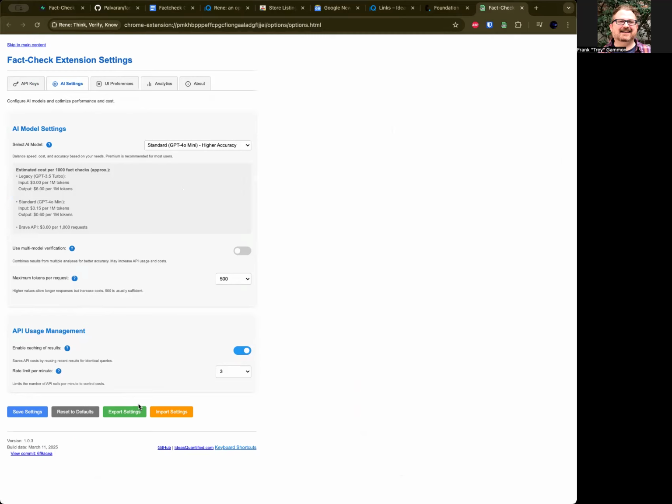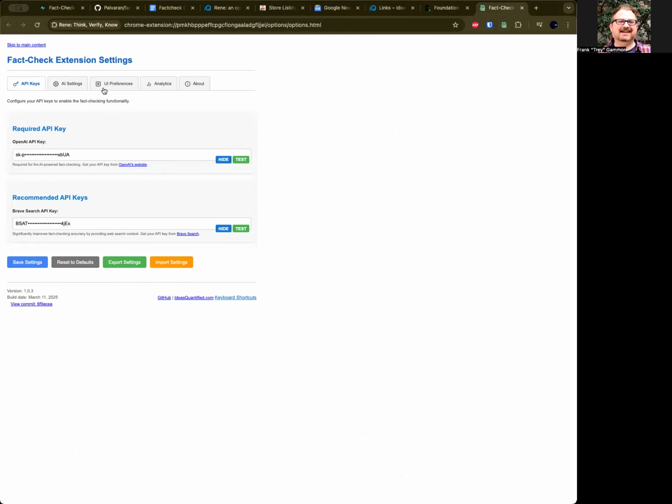At the bottom here, you can also export your settings and import them, and you can reset and save. So every time you make a change, you can save it. If you like your settings the way they are, you can export them, delete this extension, get rid of it, and then later on, if you want to put it back, re-add the extension and re-import your settings with the API keys, and you're good to go.